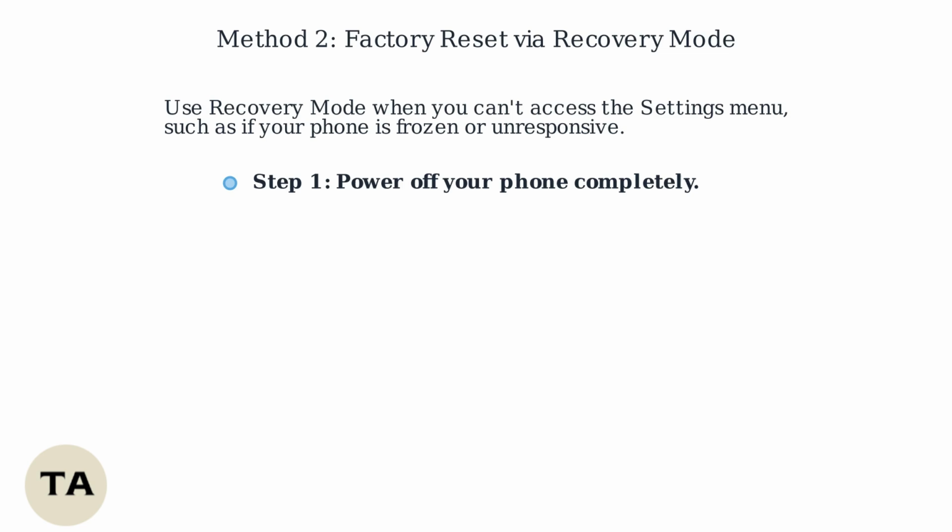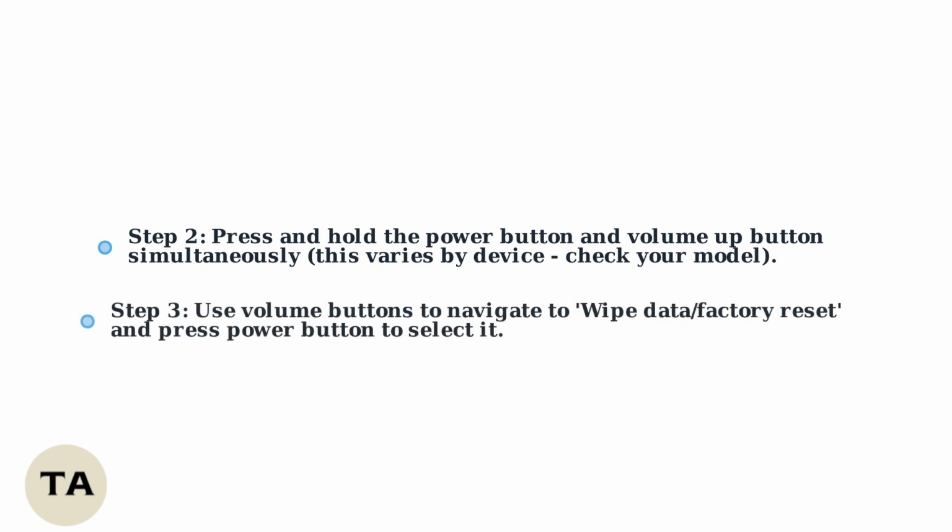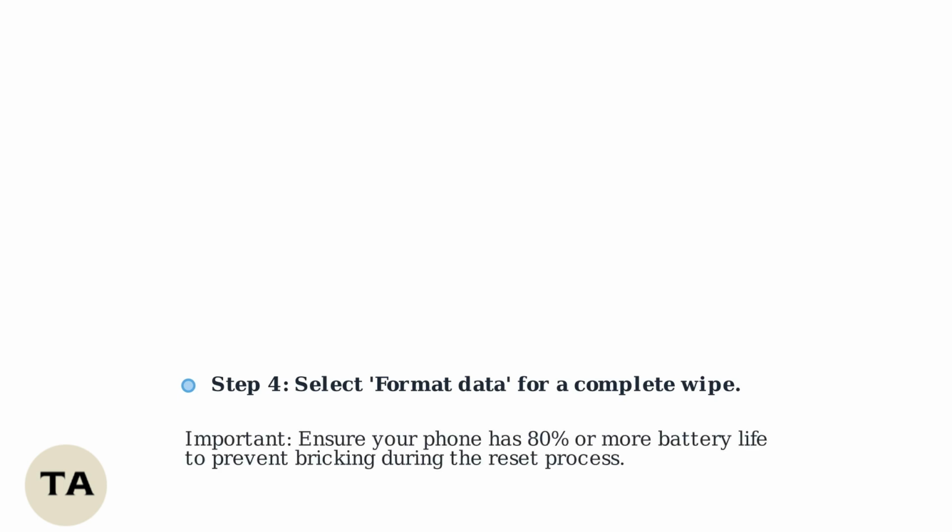Use recovery mode when you can't access the settings menu, such as if your phone is frozen. First, power off your phone completely. Then press and hold the power button and volume up button simultaneously. This combination varies by device, so check your specific model. Once in recovery mode, use the volume buttons to navigate to Wipe Data Factory Reset and press the power button to select it. Then select Format Data to perform a complete wipe of all user data. Be sure to have at least 80% battery life remaining to prevent your phone from becoming bricked during the process.